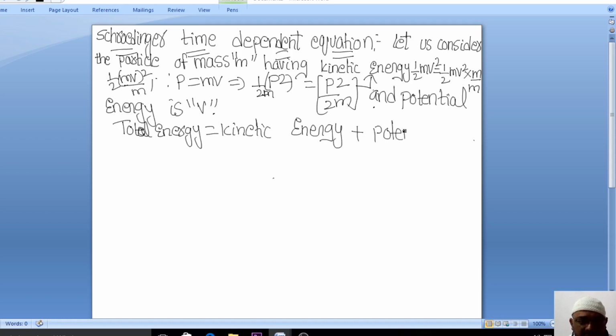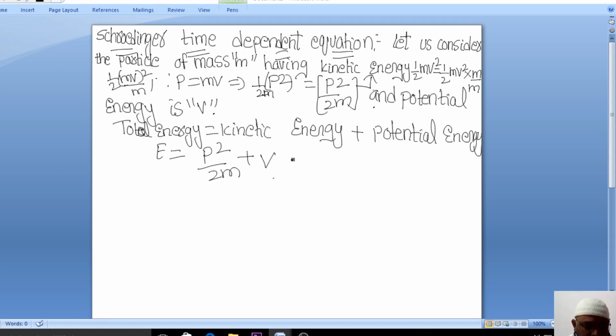This is one way of deriving this Schrodinger time dependent equation, from what we know already from our lower classes, right? So now the total energy is E. Can I write E is equal to p square by 2m, the kinetic energy, plus the potential energy V? Can I write like this? Understood everybody, right?